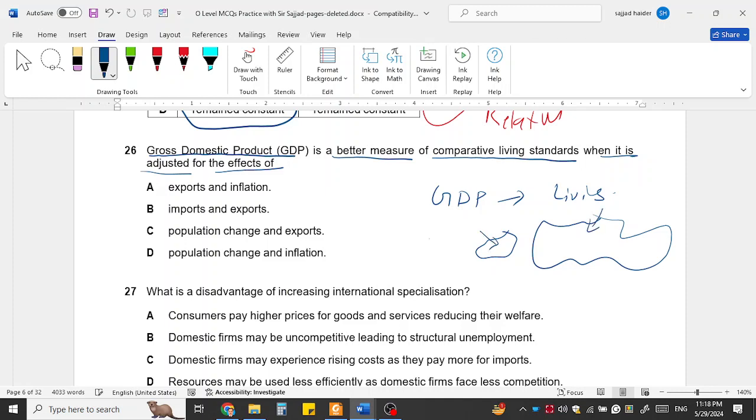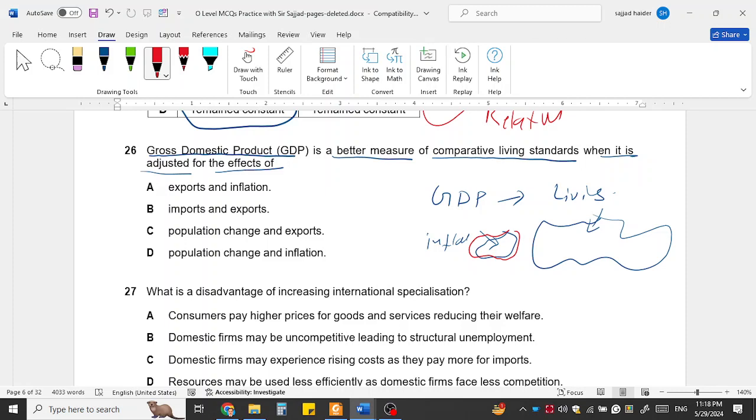And secondly, the inflation rates in different economies are different. Basically, inflation erodes money. Therefore, the living standard is how much a person can buy from his income. If the income is quite high but the inflation is also quite high, then they will be unable to afford the basic necessities of their living standard. Therefore, inflation needs to be adjusted, and the size of the population needs to be adjusted.